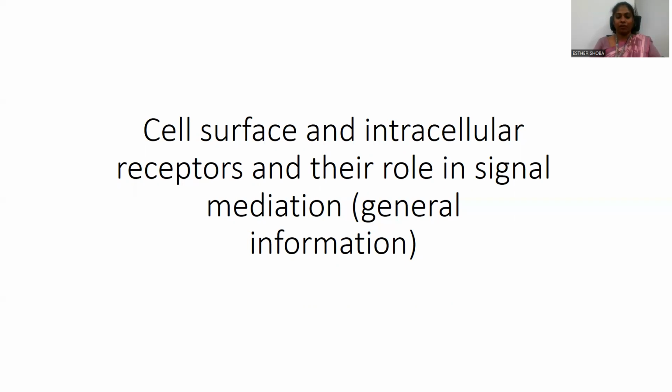One, a signal molecule, which is usually a ligand molecule, and the second one, the signal molecules being received by another cell. To receive the signal molecules, the receiver cell, the cell which needs to undergo the change, should have specific molecules on it called receptors. So in this class, let us get to know what receptors are, the types of receptors, and how receptors play a very important role in signal mediation. In other words, we can call this signal transduction.